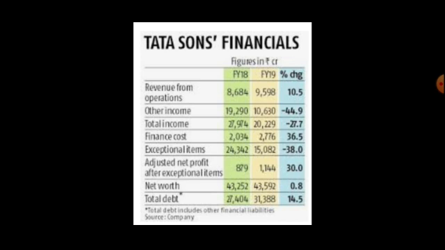Then the other income, total income, finance cost, exceptional items, adjusted net profit, and their net worth. So this is all percentage, that is either increased or decreased. And the total debt. So as the company is growing, the debt will also grow. So all these things, you can just see in the figures, but you are going to interpret in words. So these are the things that you are going to do in your accountancy project.